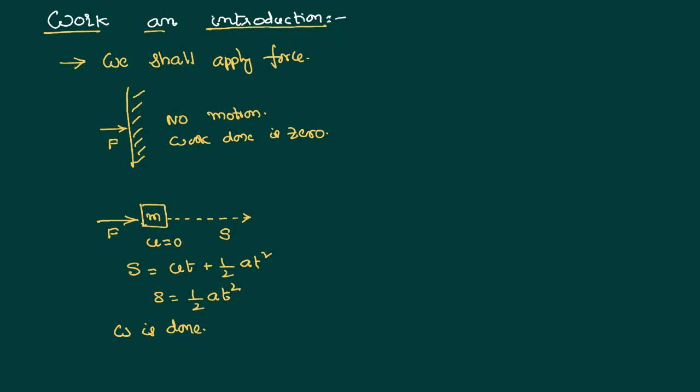For example, we are willing to pull a suitcase on a platform. Let the mass of the suitcase be equal to m. Generally, we apply the force by making an angle theta with the horizontal. We cannot lie down on the floor of the platform and pull the suitcase. We generally apply a force at an angle, and we can resolve this force into components. If you observe, the force is acting away from the origin. Then, based on the triangle, we can resolve this force into components.